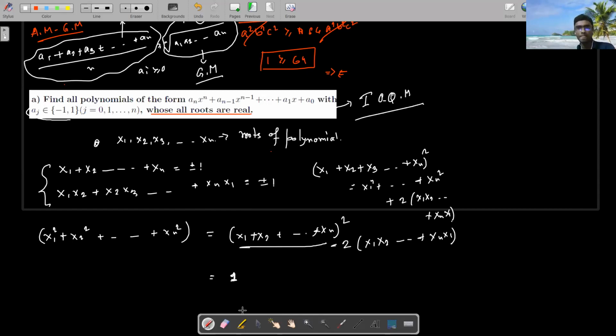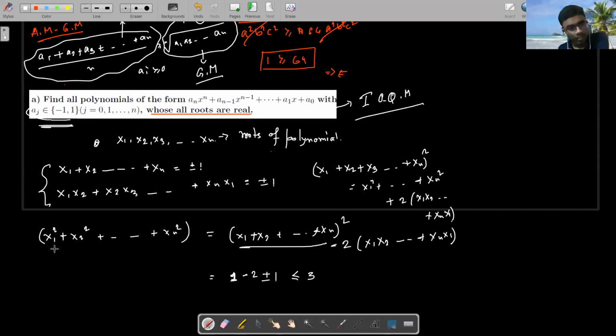Yes or no? Now the thing is, this is -2, it will be plus or -1, right? Now can I say that whatever plus or -1, it will always be less than or equal to 3? Because it is given that the coefficients belong to plus or -1. It is always less than or equal to 3.